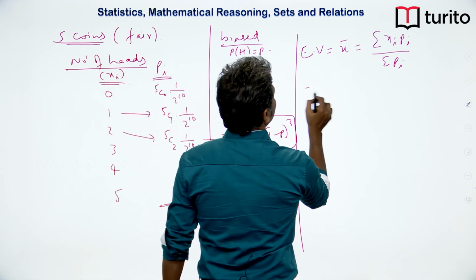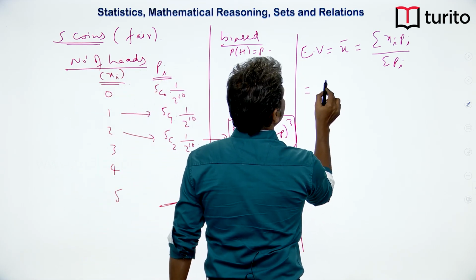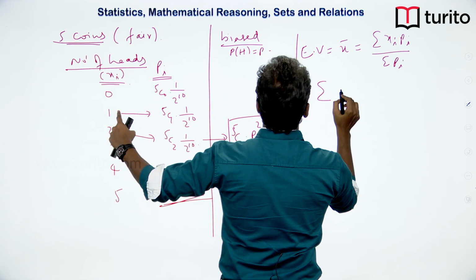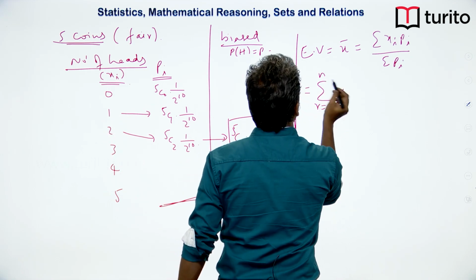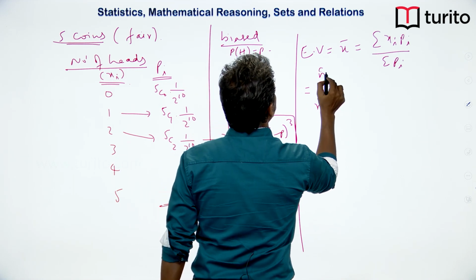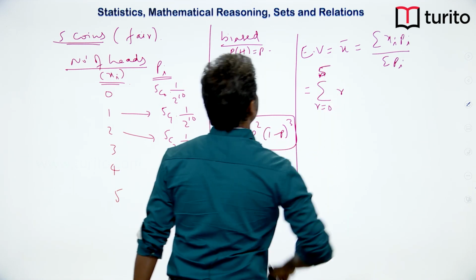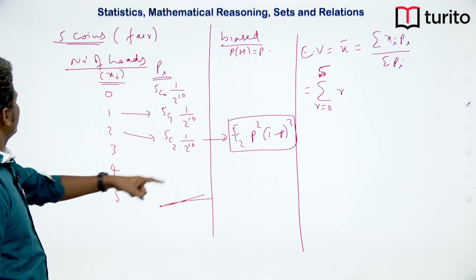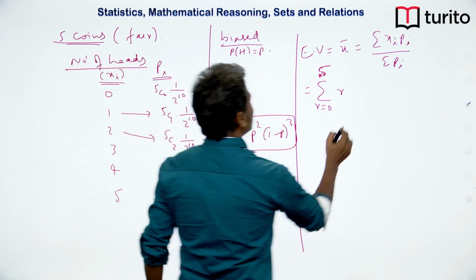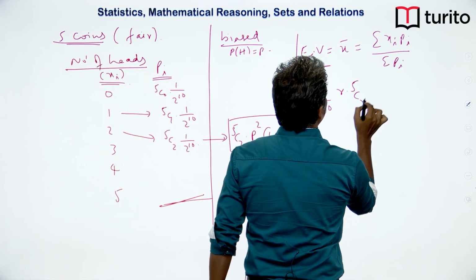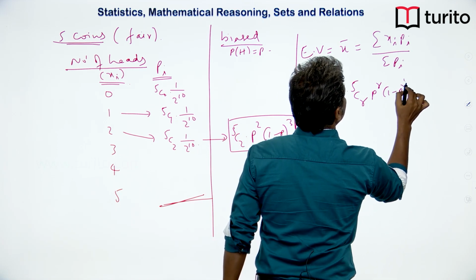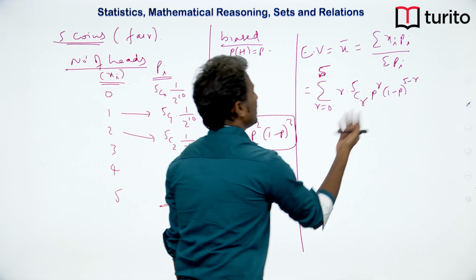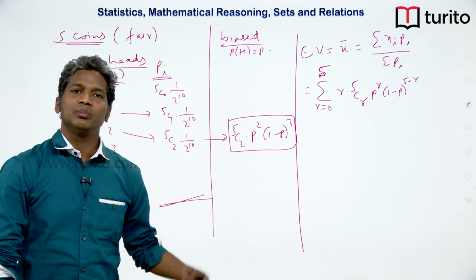It will come out to be sigma xi. We can take r going from 0 to n, but here we can take n as 5. So, r going from 0 to 5, 5Cr into p raised to r into (1 minus p) raised to 5 minus r. We can just find this summation to get the mean value.